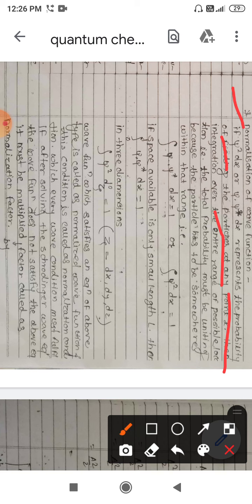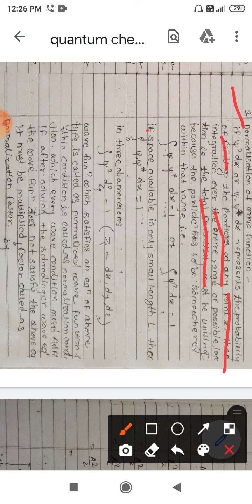The integration of that wave function over the possible limit of volume will give you the total probability, which must be unity, because in the total universe the particle should be found at least somewhere. If we are not finding the given particle in the given volume element, then we can simply say that the given function is not acceptable.